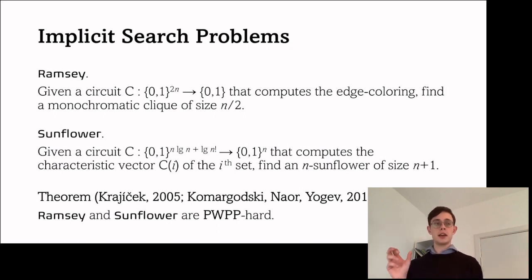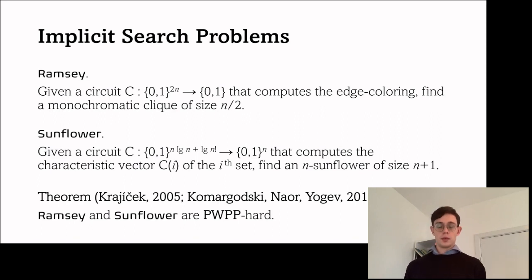You can give this circuit the indices of two separate vertices, and you will get back the color of the edge between these two vertices. So the implicit Ramsey problem is: given a circuit that computes this edge coloring, find a monochromatic clique of size n over 2. This is going to be a set of indices into this collection. And note that this can indeed be verified efficiently, so it does belong to TFNP.